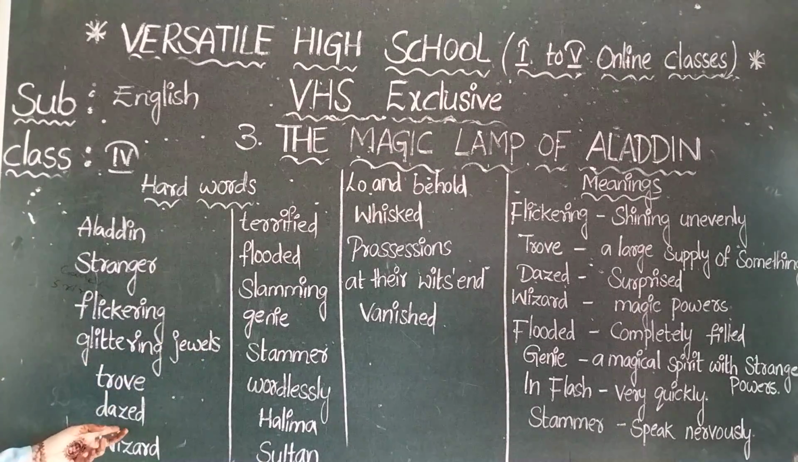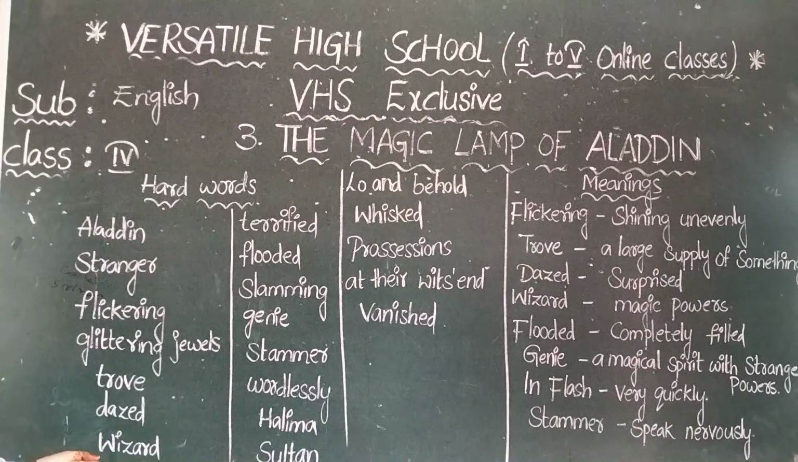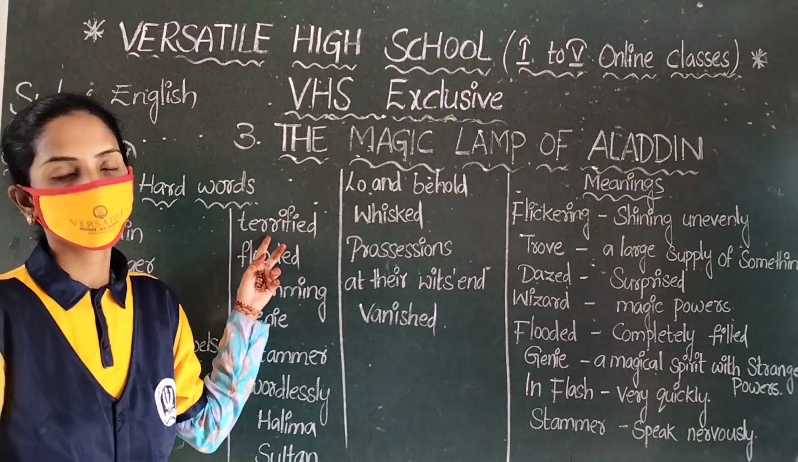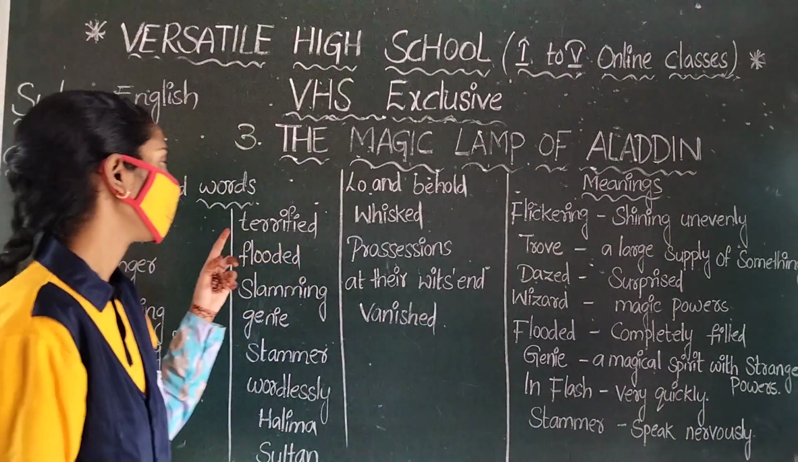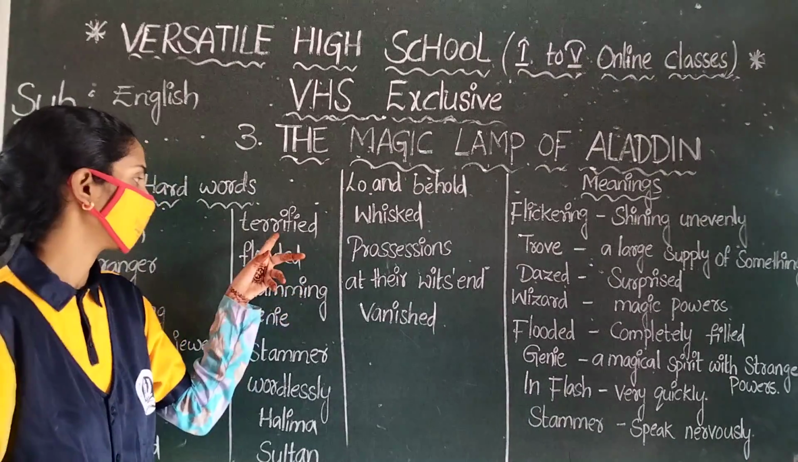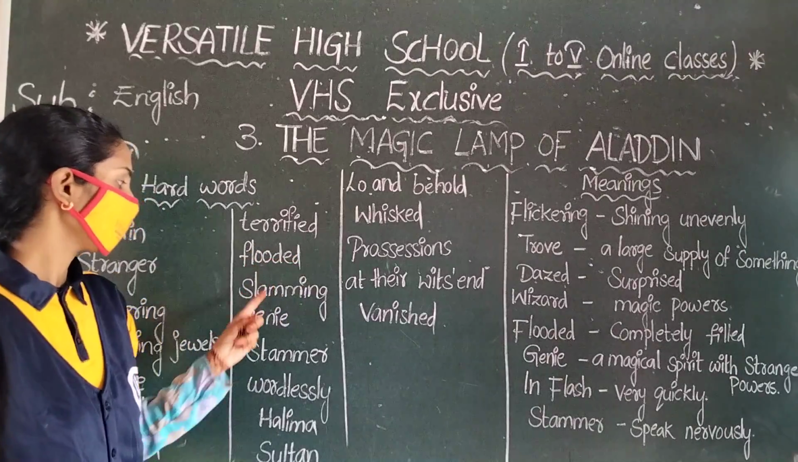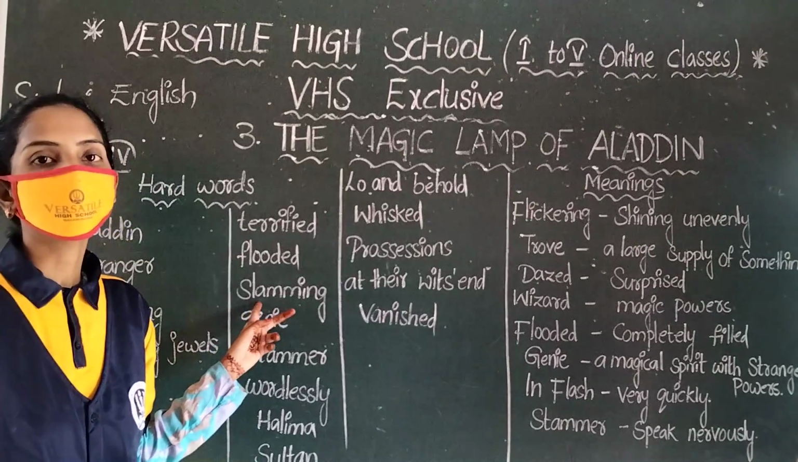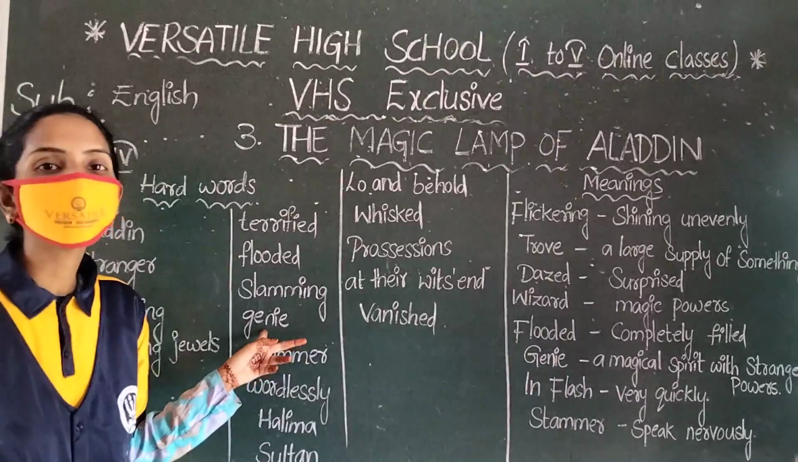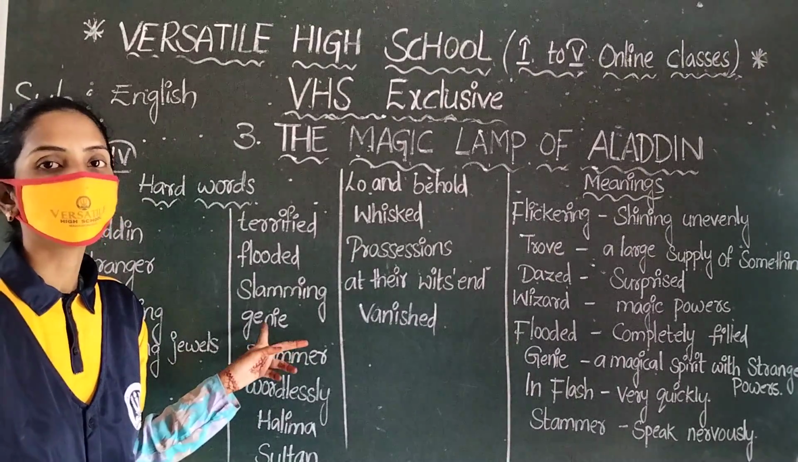Trove. Next, dazzled. Dazzled. Next, wizard. Wizard. Next one, terrified. What is that hard word? Terrified. Join with me everyone. Floated. Look at that. Terrified. Floated. Next, slamming. Slamming. Next, genie. Important one.